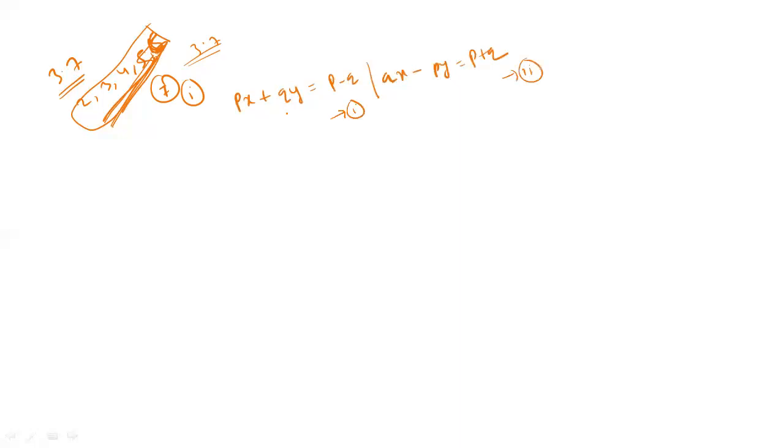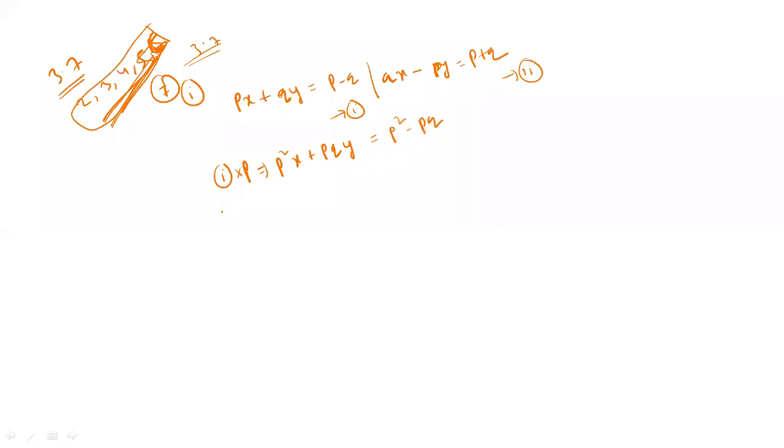Now see, here q is there and here p is there. So how can you eliminate these terms? If you multiply the first one by p, then it will be p square x plus pqy equal to p square minus pq.